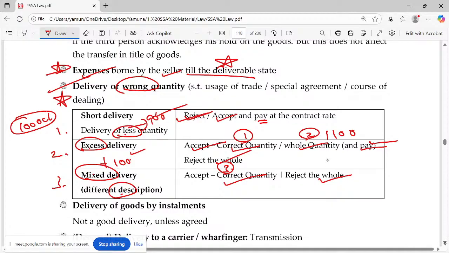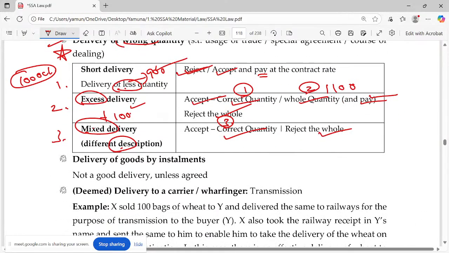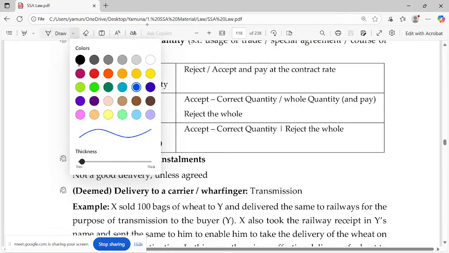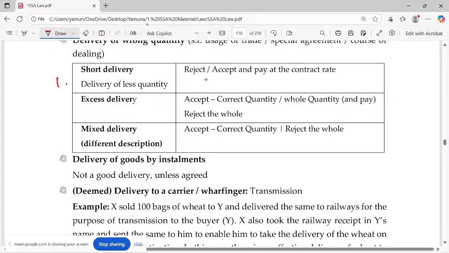So this is delivery of wrong quantity. This is often repeated in objective, one-word questions. Be keen on short delivery, excess delivery and mixed delivery. Let me take you across once again. In the case of short delivery, you have two options: either reject, or accept and pay. In the case of excess delivery, accept the correct quantity, or accept the whole quantity, or reject the whole. Third, mixed delivery, which means different descriptions: accept the correct quantity or reject the whole.